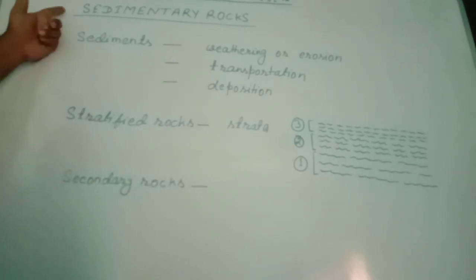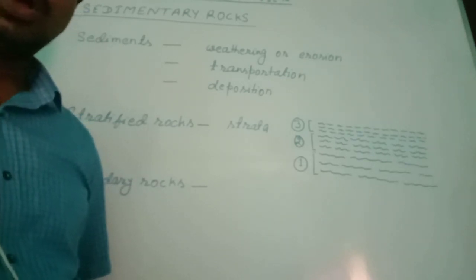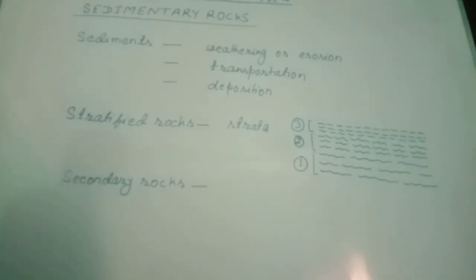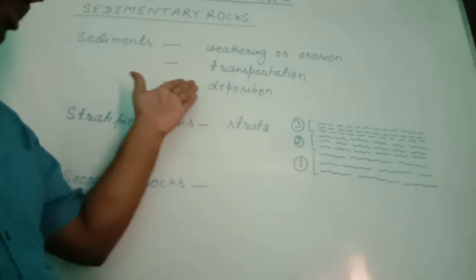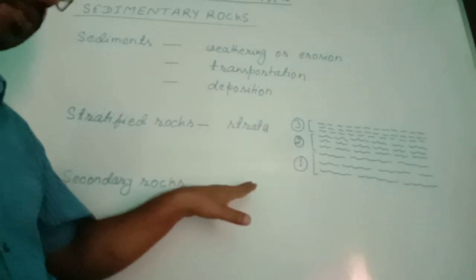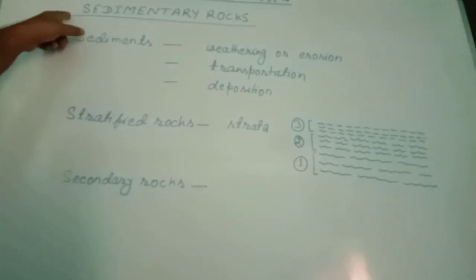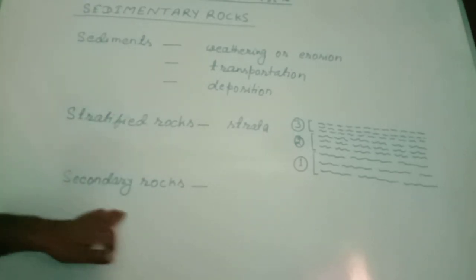Now sedimentary rocks are also called secondary rocks, because sedimentary rocks are formed from igneous rocks or from other kinds of rocks by the process of weathering or erosion, transportation and deposition. This is not the original form, it is derived from igneous or other kinds of rocks. So this is called secondary rocks. In one sentence we say, since sedimentary rocks are made from igneous rocks or from other kinds of rocks, sedimentary rocks are also called secondary rocks.